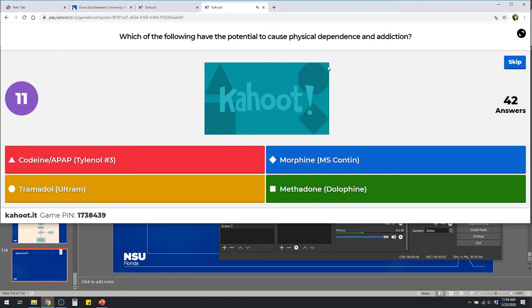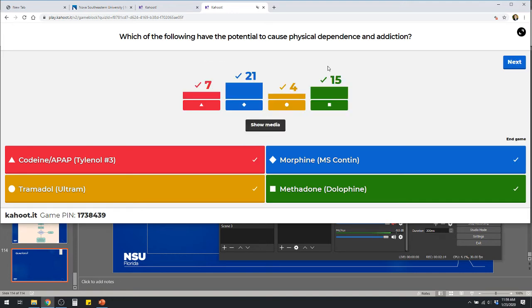Should be fresh in your mind. So we just reviewed it. All of them are correct. Remember, I can give you trick questions here, just not on other stuff. So remember, anything that acts at the opioid receptors can cause physical dependence and the risk for addiction. Physical dependence can happen 100% of the time if patients are on it for a long enough period of time. It's the addiction aspect that is more nebulous, right? Depends if they have the right kind of risk factors for it. But yeah, any of these can do it, right?